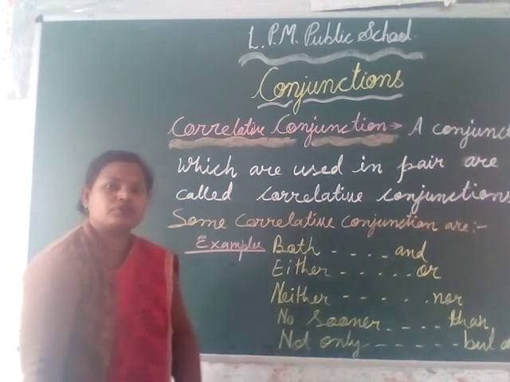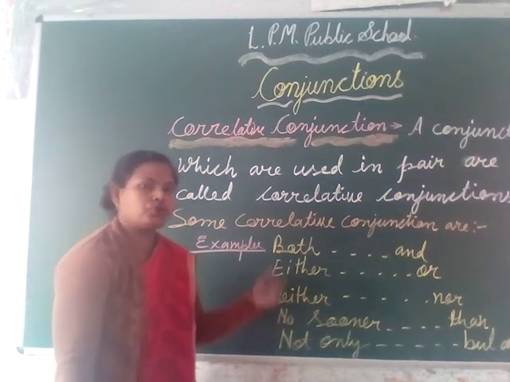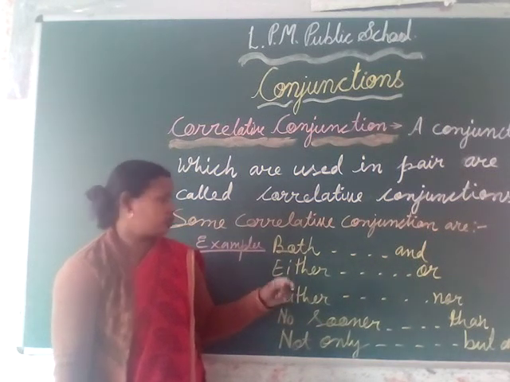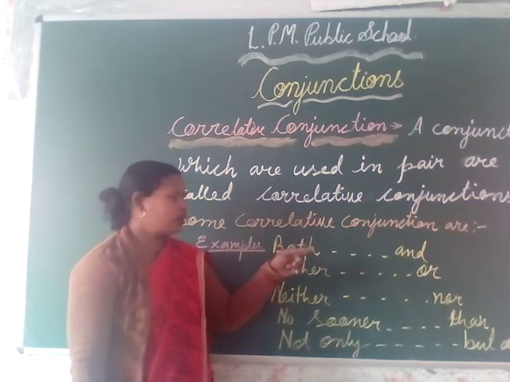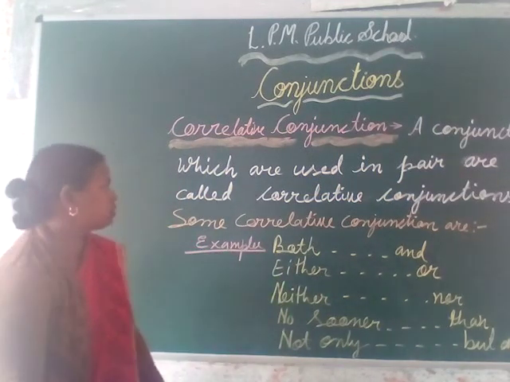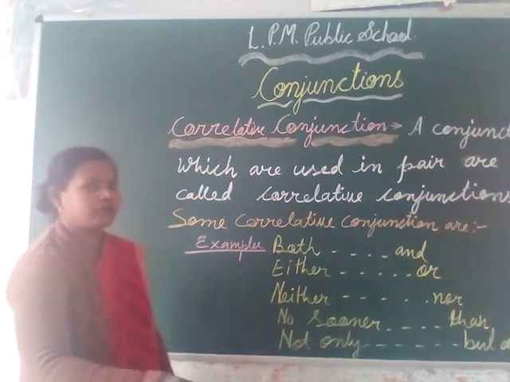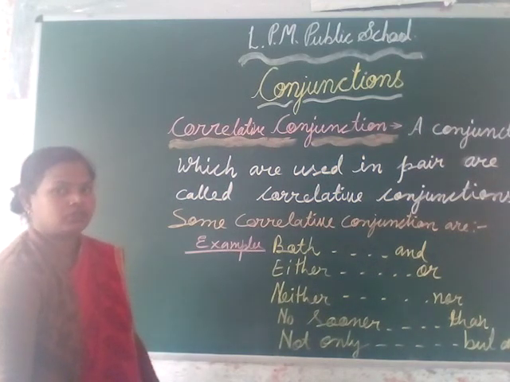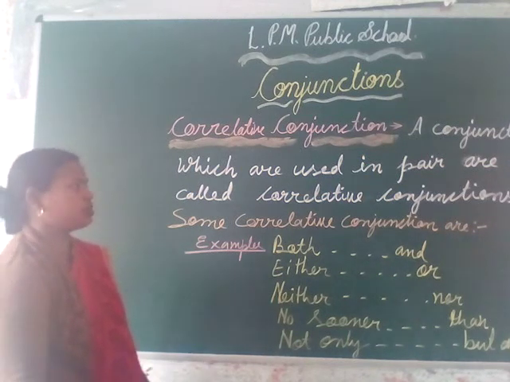Here is an example: Ria is both intelligent and sincere. If you say Ria is both intelligent and sincere, then in that sentence we use a correlative conjunction in which both and and come at the same time in a sentence. Such types of conjunctions which come together in a pair are called correlative conjunctions. Correlative conjunctions are those conjunctions which are used in pairs.